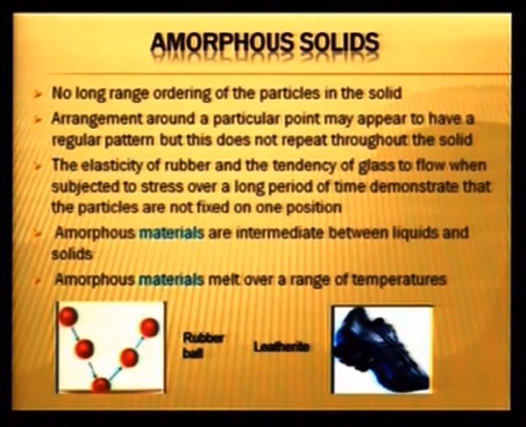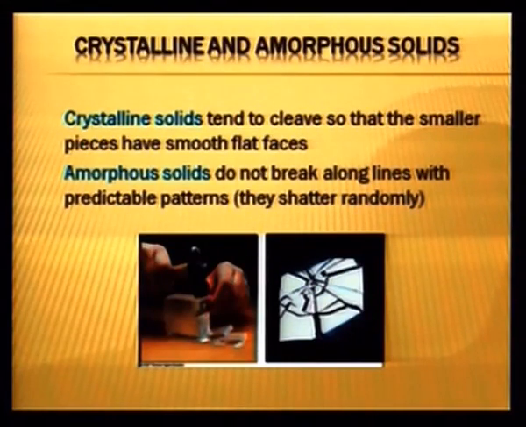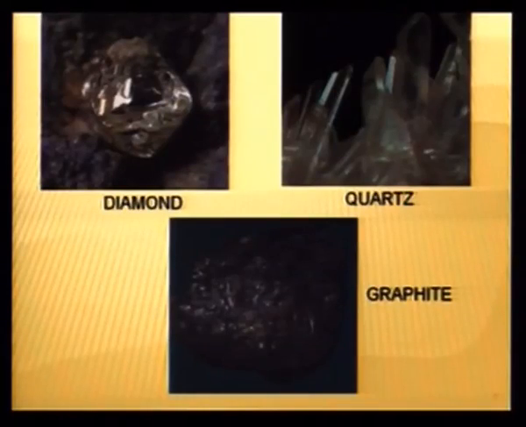You can see the amorphous solid examples. For example, leatherite, of which purses, shoes and many materials are made, and also rubber and plastics, they are all amorphous solids. Now, we will concentrate more on the properties of crystalline solids, and one more distinction between crystalline and amorphous solids is that crystalline solids tend to cleave. If we try to cut the surface, as you can see here, the new surface which is generated is a smooth, shiny surface. This is known as the cleavage property. On the other hand, if we take an amorphous solid like glass and try to cut its surface, it shatters and breaks into small pieces. So, these are the main differences.